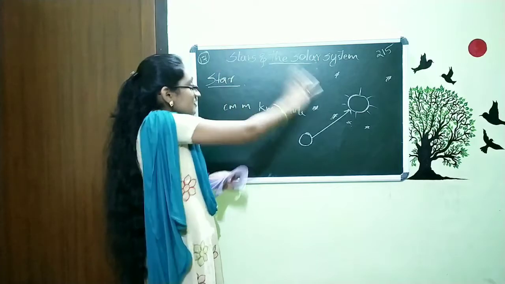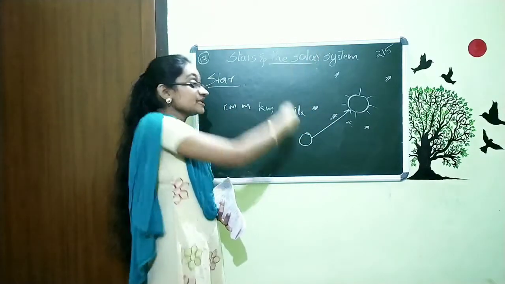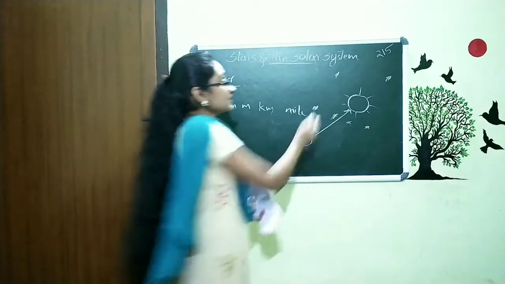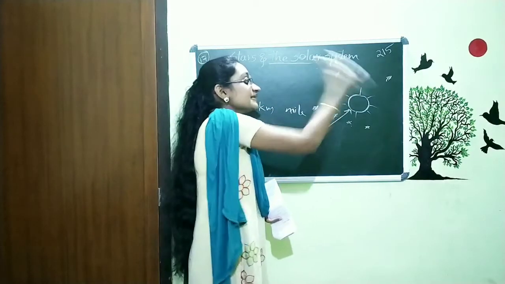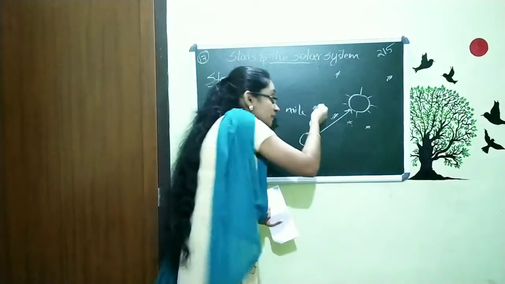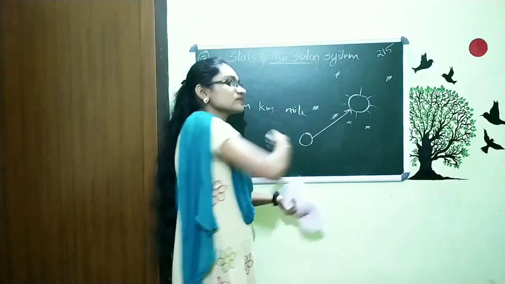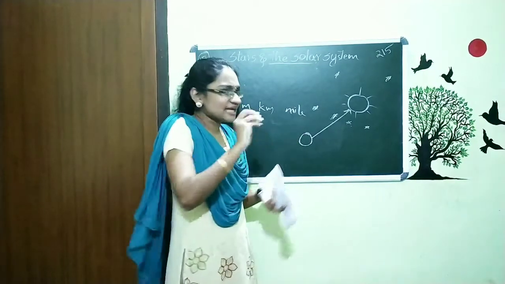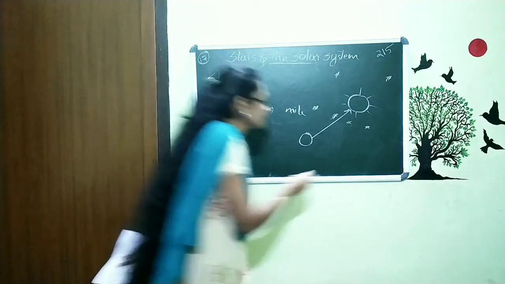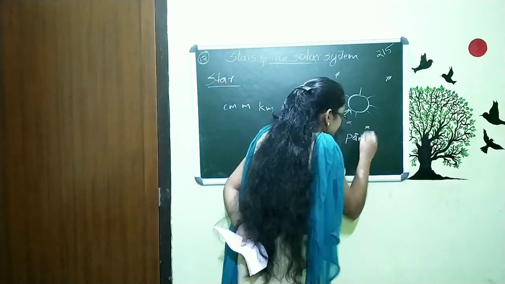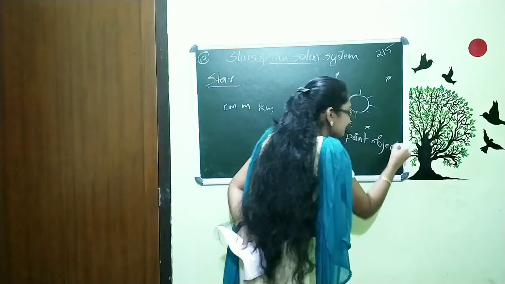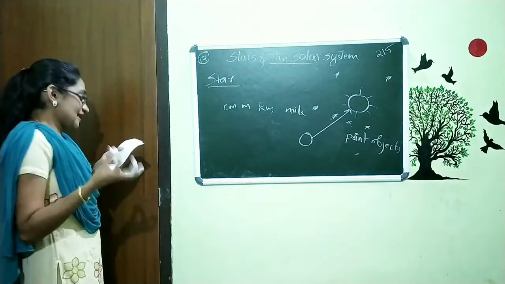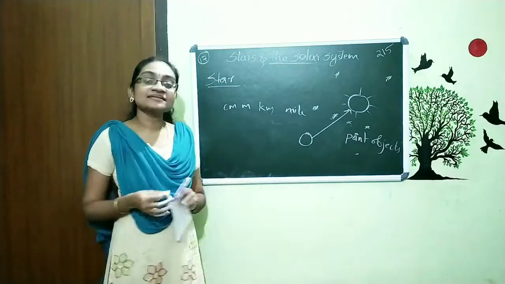So I just focus here that our sun is very near to the earth, and that's why we see the sun as a huge one. And other stars are very far, millions and millions of kilometers away from the sun and our earth, and that's why we see them as very tiny points. We can call them point objects, that means very small dots like that. So this is all about these stars, and we will continue this topic in our next class.